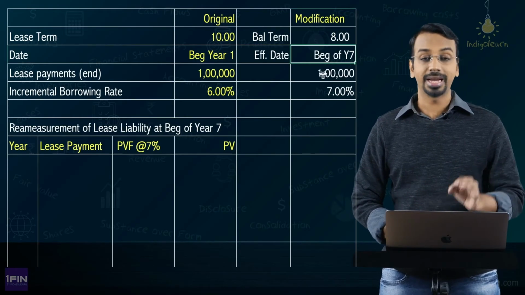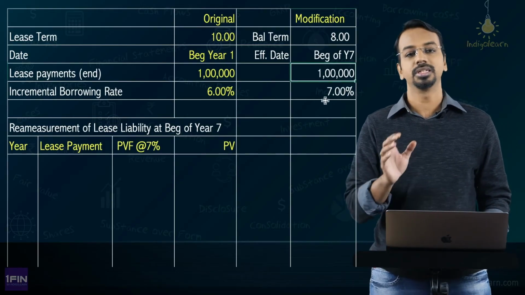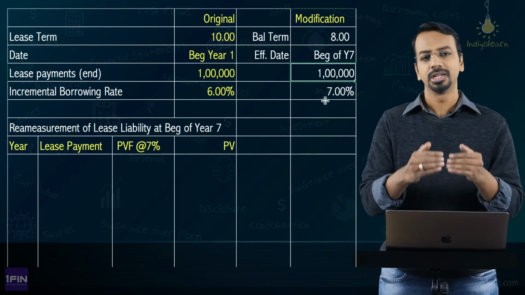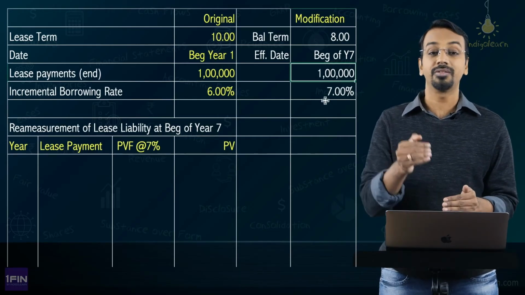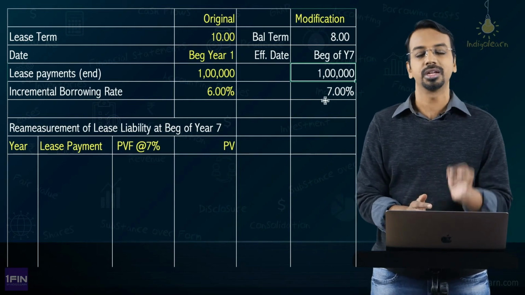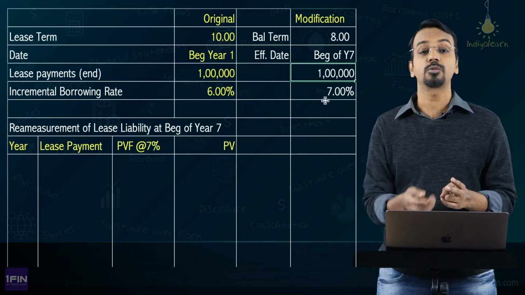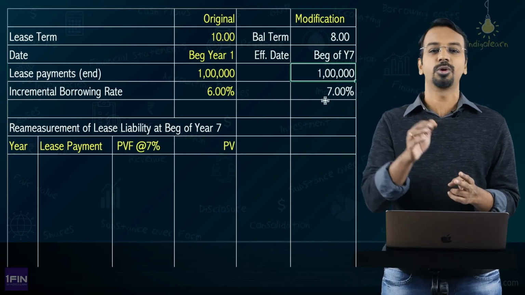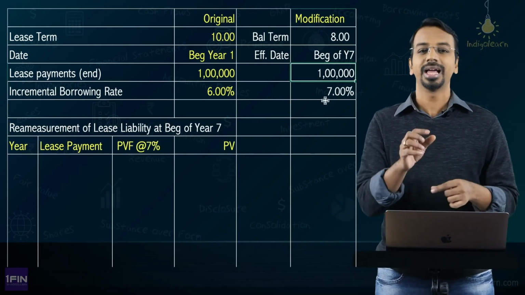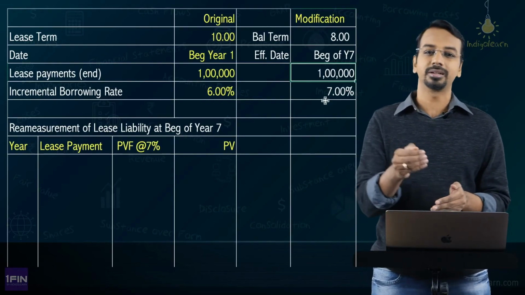Out of that, in that 8 years, you will have to pay 1 lakh every year at the end of each year, and 7% is the discount rate. So what we need to do here is identify what should be the revised lease liability at the beginning of year 7. That is the first thing. Then we need to see what was the lease liability based on the original contract at the end of year 6, and the difference between these two will be adjusted to the lease liability and the right of use asset.